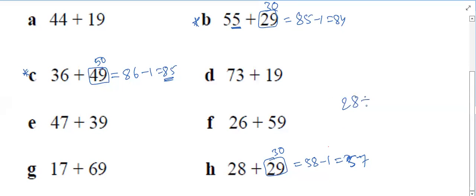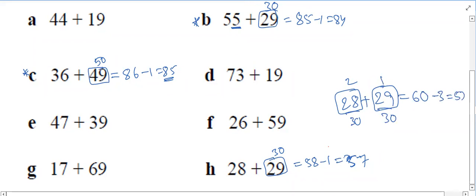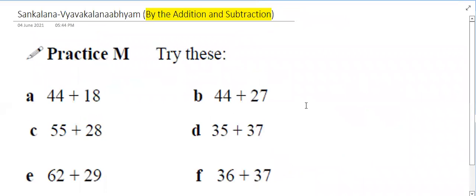Sir, 30 plus 30 minus 3. That's better, right? I'll consider this number as 30 and this number also as 30. 30 plus 30 is very easy. 30 plus 30 is 60. We considered how much extra? Here 2 extra, here 1 extra, 3. Then we can subtract that 3. It will be 57. Okay. Right. Then go to the next slide.